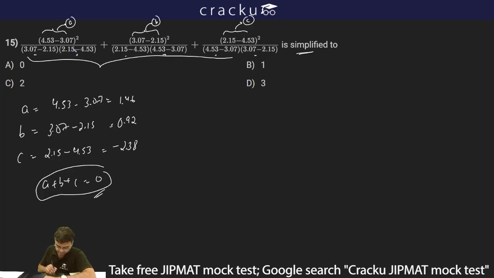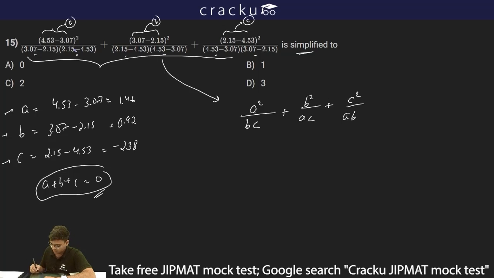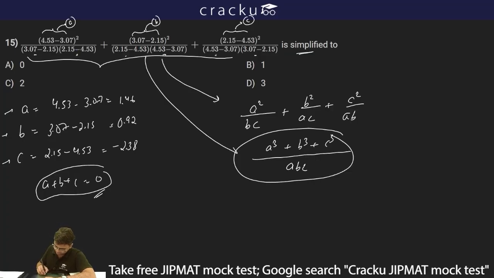Instead of 4.53 minus 3.07, I'll put A. 3.07 minus 2.15, I'll put as B, and 2.15 minus 4.53, I'll put as C. So this will be simplified to A square upon BC plus B square upon AC plus C square upon AB. If I take the LCM, which is ABC, this will become a cube plus b cube plus c cube. So the entire expression is simplified to a cube plus b cube plus c cube divided by abc.